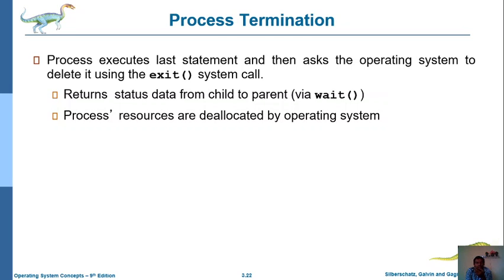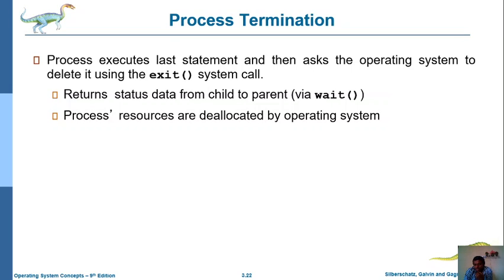For example, I am a parent process and I want to terminate that particular process. In that situation, my responsibility is to check the current status of each and every node, that means the status of the child nodes. That data will be copied and then that particular process is terminated. While we are terminating the process, it is deallocated by the operating system.